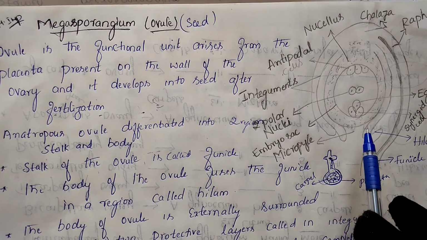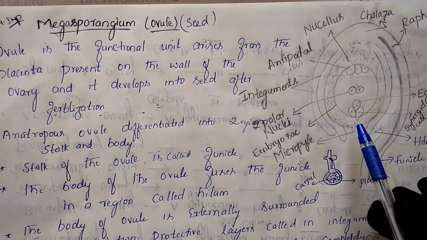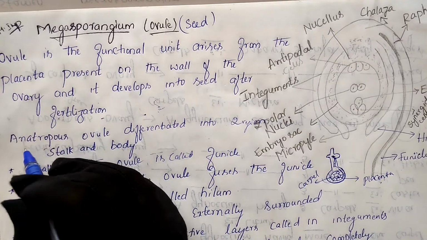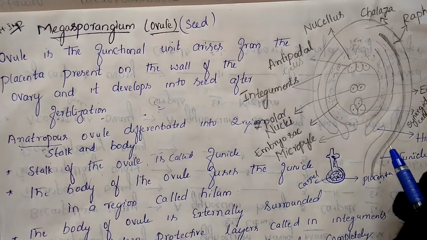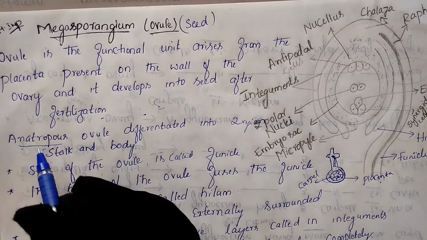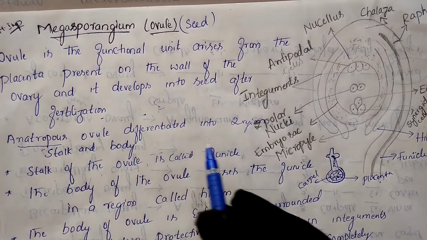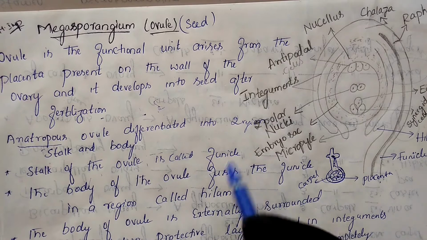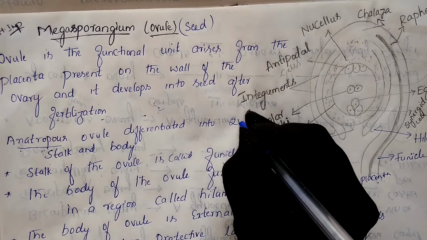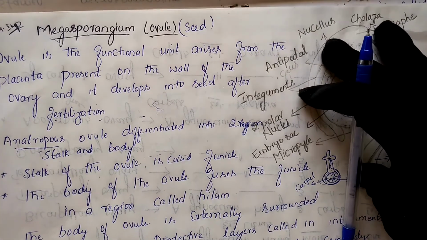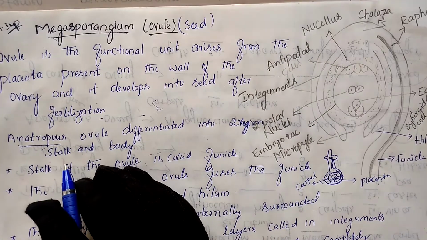Different types of ovules will come here. This type of structure we are calling an anatropous ovule. The anatropous ovule is differentiated into two regions. It is differentiated into how many regions? Two regions. Completely, this portion will be differentiated into two portions here.